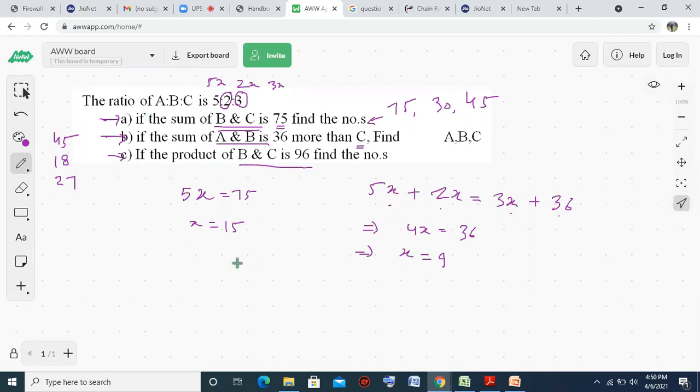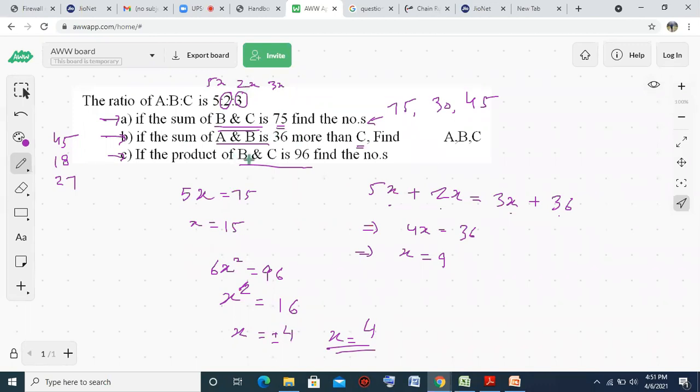B and C is 96. B is 2 and C is 3. So 2x into 3x gives you 6x square, which is equal to 96. So x square is equal to 16, since 6 1s are 6, 6 6s are 36. So x is equal to plus minus 4. Here there is no negative value; actually it is plus minus 4, but we are dealing with only positive here. So x is equal to 4. If x is 4, the numbers are 20, 8, and 12.